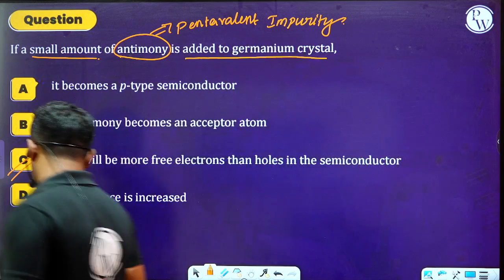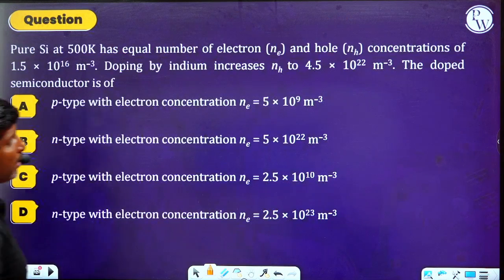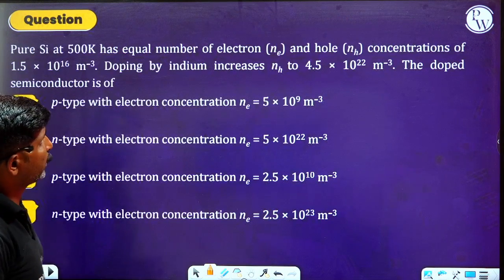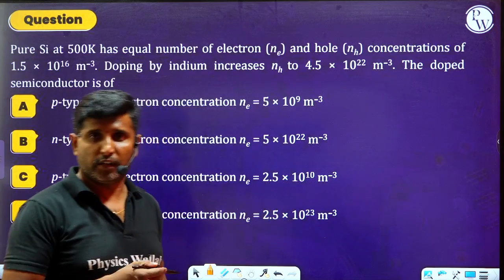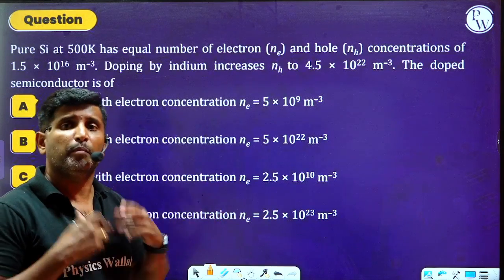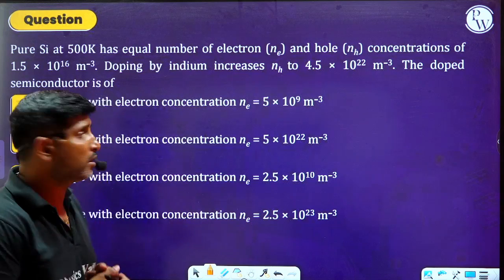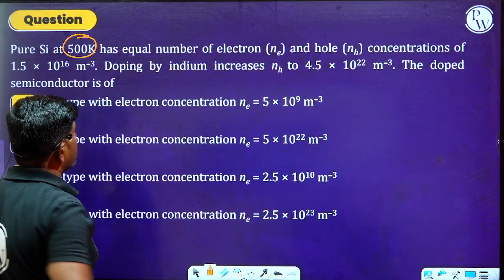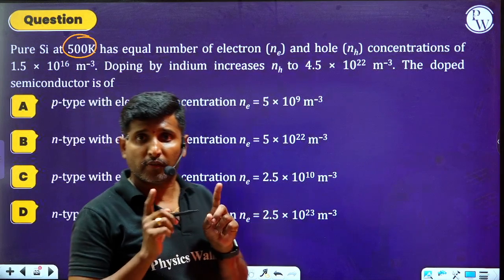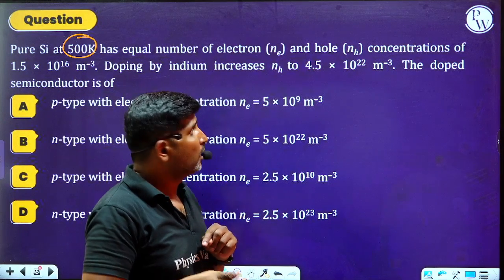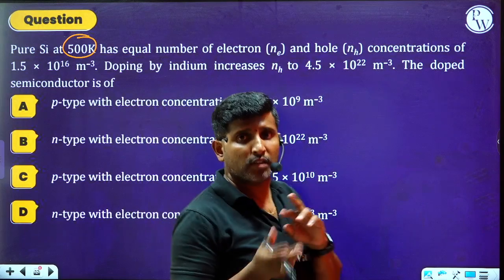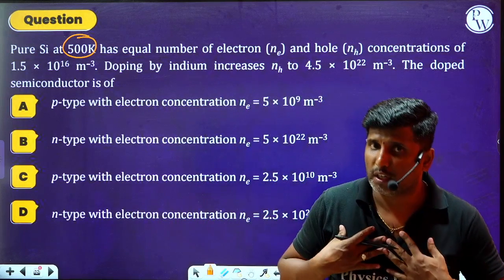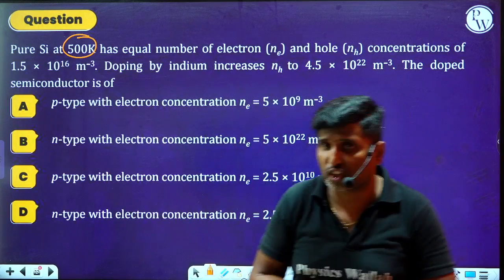So similarly, let us understand the next question, what they are saying to us. Yes, this is an important formula. Based on this formula, many times the questions have been asked. Please look at the board. Pure silicon at 500 Kelvin has an equal number of electrons and holes. Whenever there are equal numbers of electrons and holes, we can call them intrinsic charge carriers.